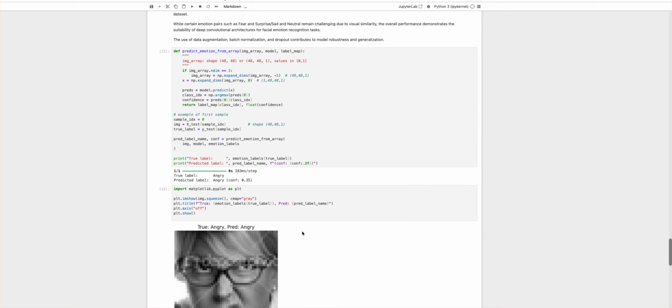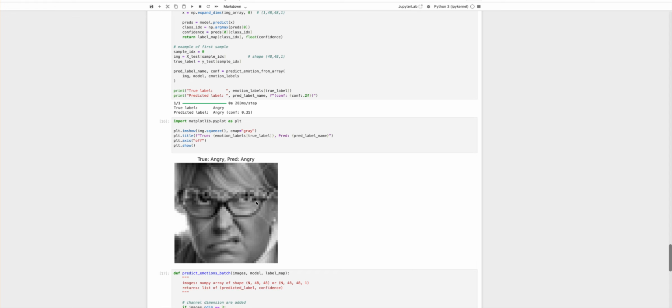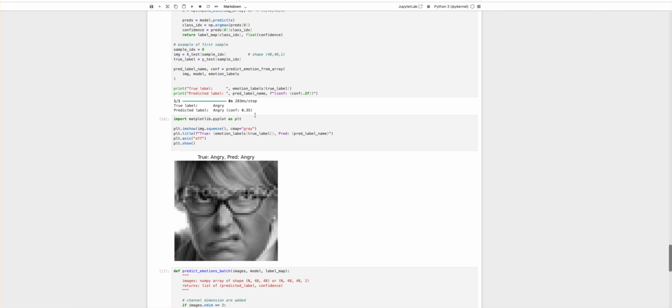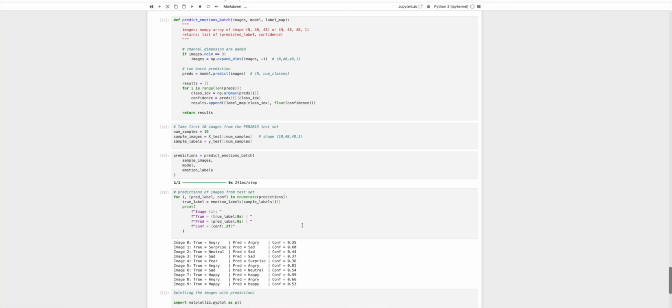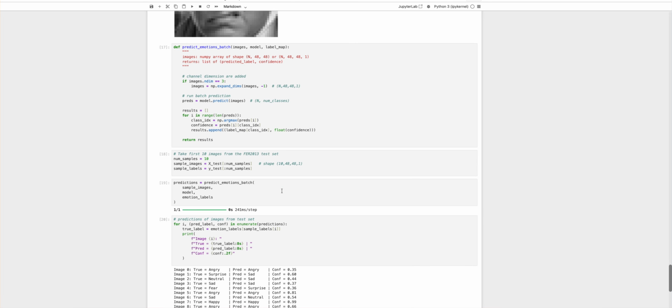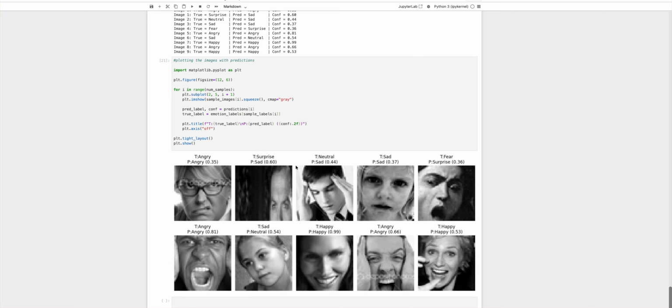Then we run our image through the model. First, we take a sample. We see the prediction is correct, angry to angry, though with a low validation accuracy, which is 61% for the model, the confidence level is sitting at 0.35. And then we take different samples from the 2013 test set, run them against the model, and as we discussed earlier, we see different one-to-one pairings. Some of them are correct, some of them are not.